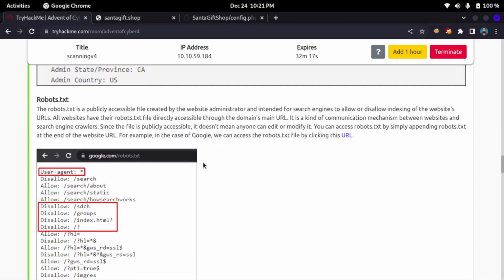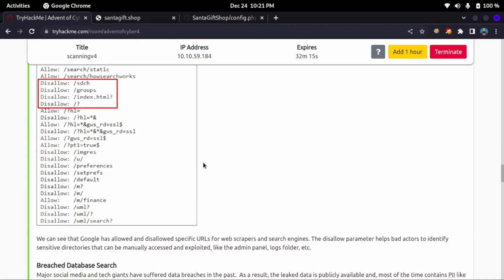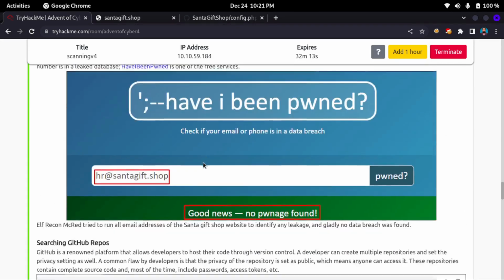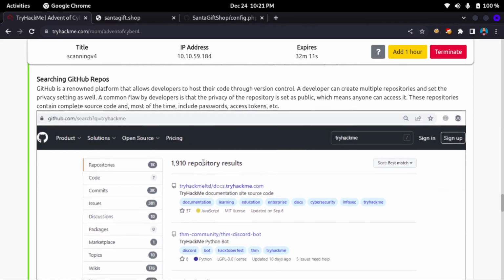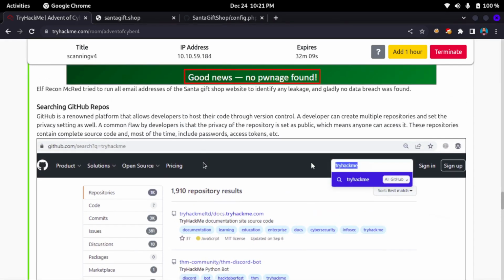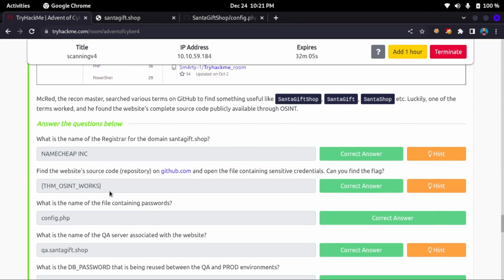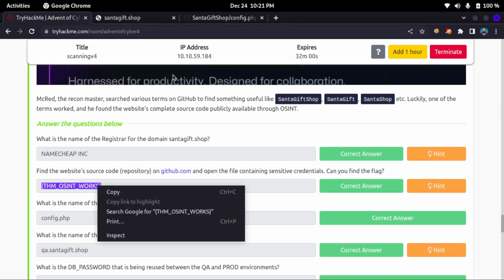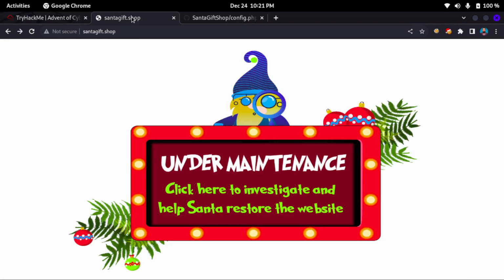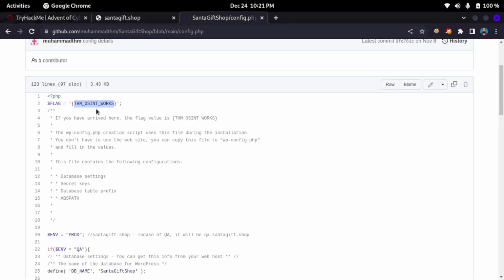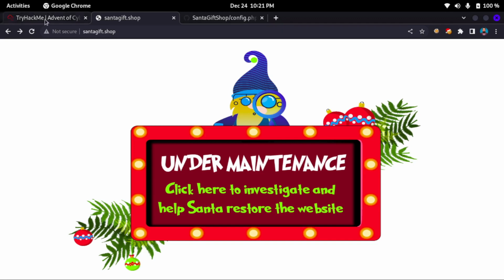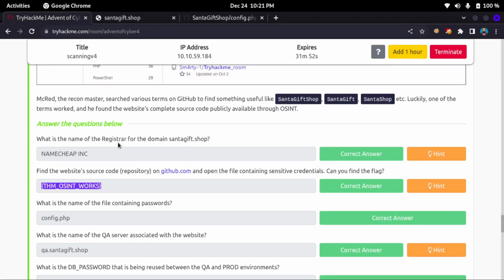and how you can get information from open sources. So this is our first flag actually. Sorry, second flag, that I have already copied and pasted in here, this one. And also it's asking what is the name of the registrar for Santa gift shop.